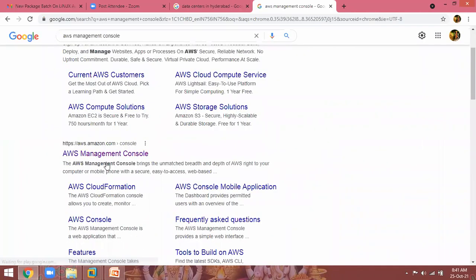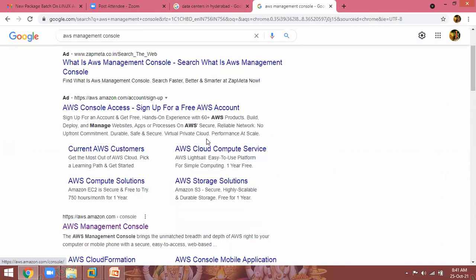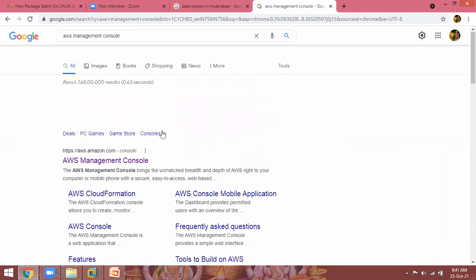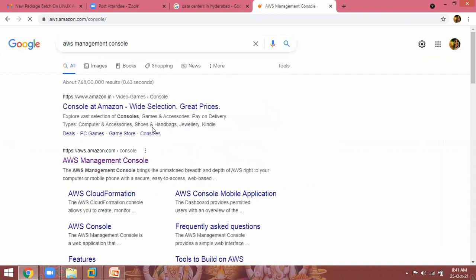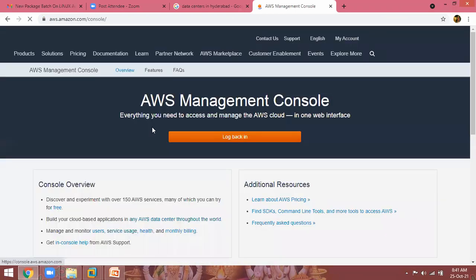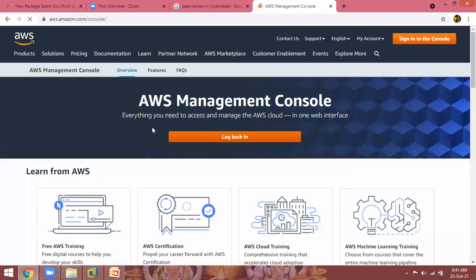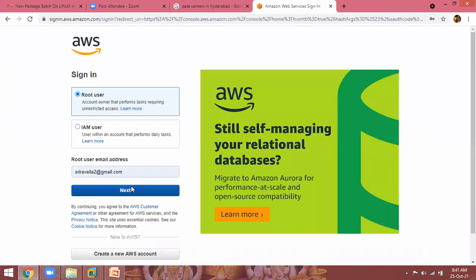AWS account, free of cost, for 1 year. Log into your account. Within minutes, I can launch my Linux server. Not only Linux, Windows also. If you want to log in to Windows, you can log in.